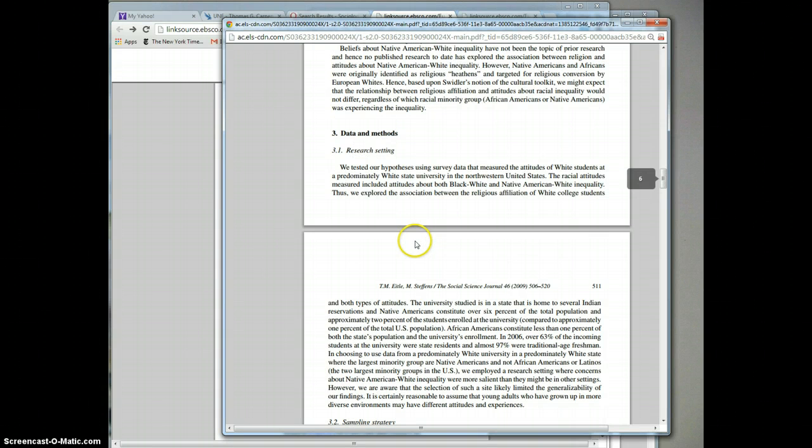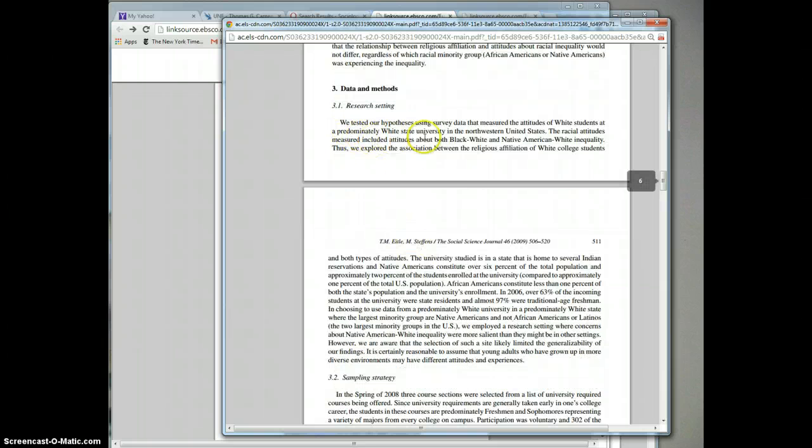This is relevant for your phase 3. What are their data and methods? What is their research setting? In this case, their research setting is a predominantly white state university in northwestern United States. My guess is since they're at Montana State, that's probably where the students were going to school. It had black, white, Native American, and they're going to study attitudes about black, white, and Native American inequality.